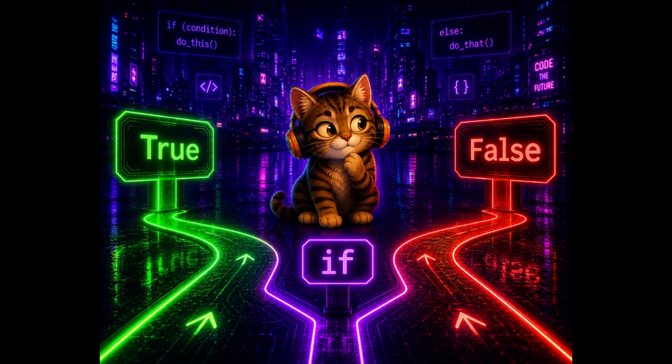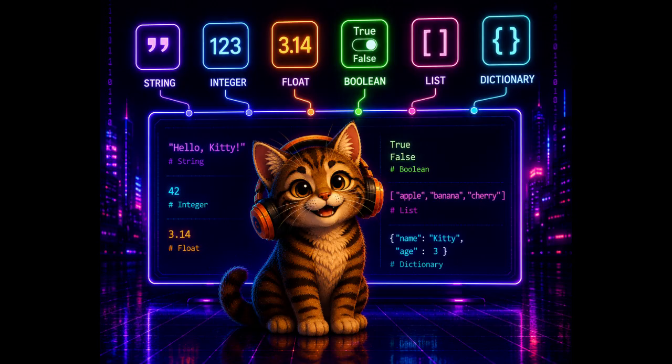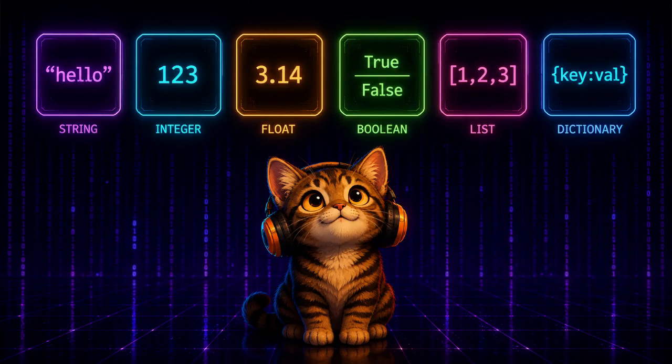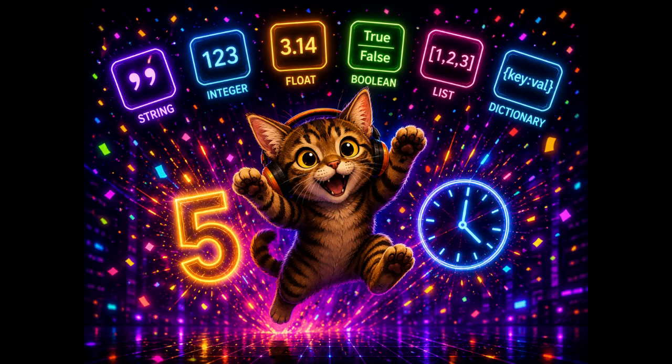So here's everything you just learned. Strings for text, integers and floats for numbers, booleans for true or false logic, lists for ordered collections, and dictionaries for key value data. 5 types, 5 minutes. That is the foundation every single Python project is built on.